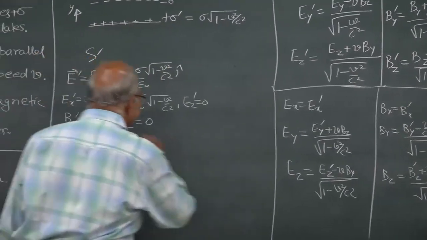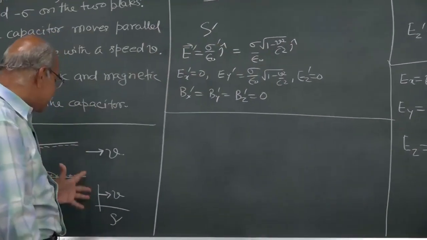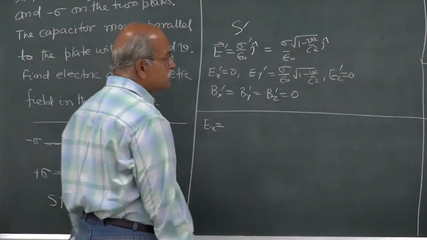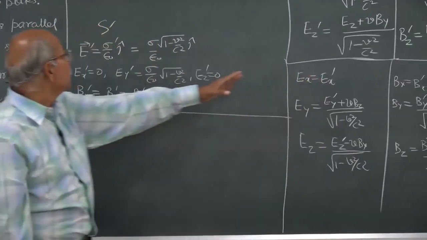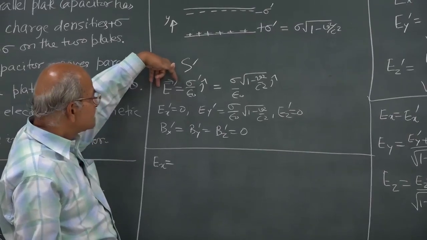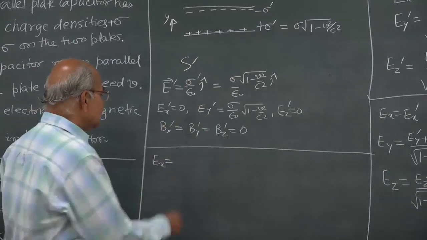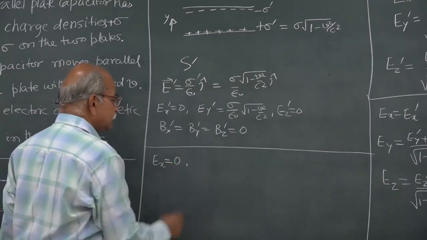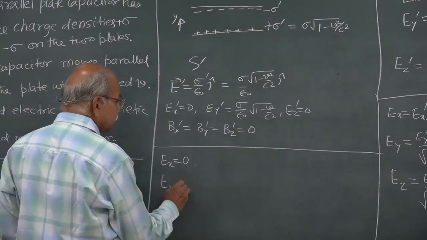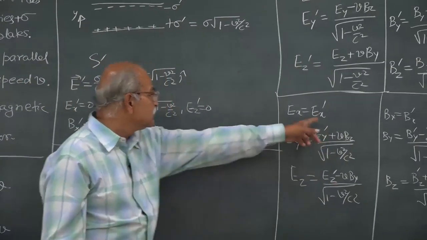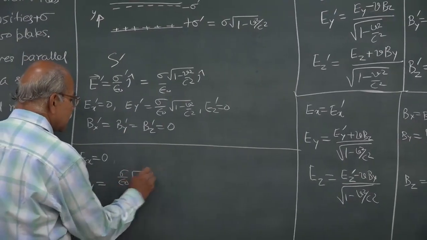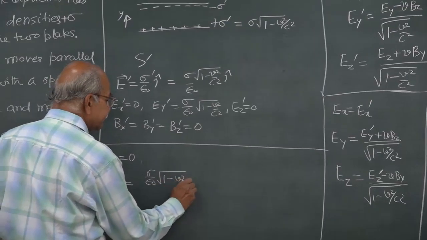So, let us start writing. Now, I am going back to the S frame and writing the components. Ex is the same as Ex prime, and Ex prime here is 0 because the electric field is in this direction. So Ex prime is 0, Ex is also 0. Then Ey. Ey is Ey prime plus V into Bz prime, which is sigma over epsilon naught square root 1 minus v square by c square.